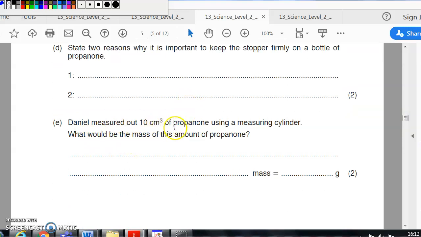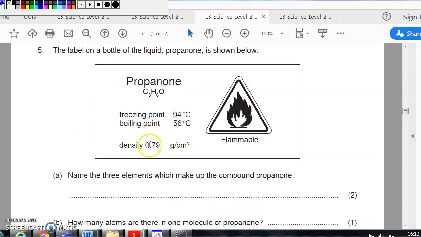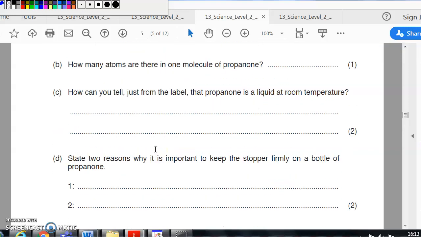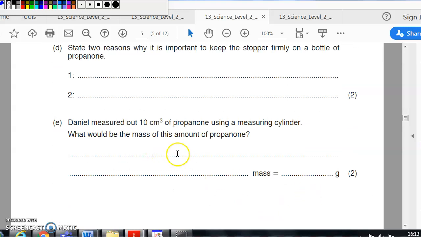Measured out 10 centimeters cubed of propanol into a measuring cylinder. What would the mass be? So this one, they're actually asking you to use a bit of physics. So we've got mass, we've got volume, and we've also got the density up here. Okay? So we can work out the mass using my dog vomits.